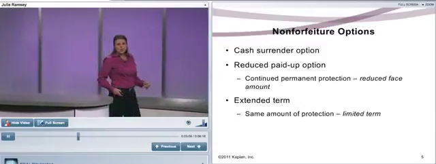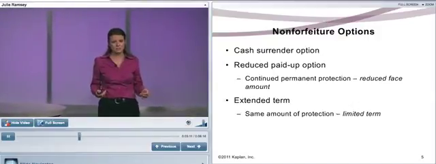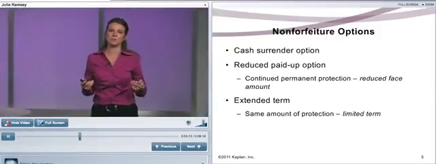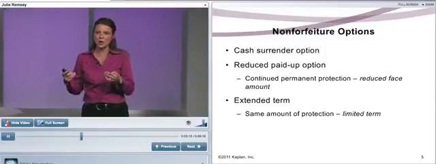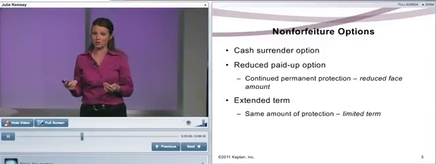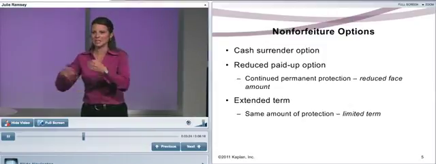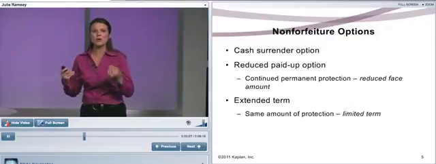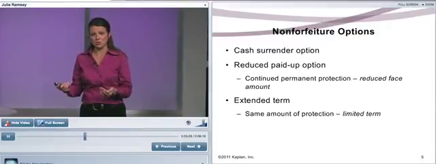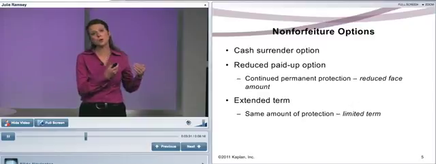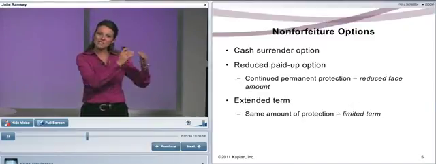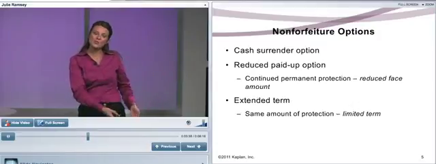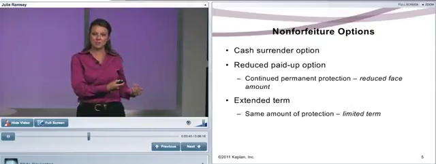Non-forfeiture options. A non-forfeiture option, quite simply, is when the policy owner can't pay. Now, if you think about this, if you have a term policy, we said term insurance is like renting an apartment. There's no equity. So if you can't pay and you have a term policy, just like in your apartment, you'd be kicked out because you can't pay, there's no equity, you have to pay the premiums. There are no options. However, permanent insurance is like owning your own home. Not only do you have that death benefit, that roof over your head, but you also have the equity, the cash value in that policy.